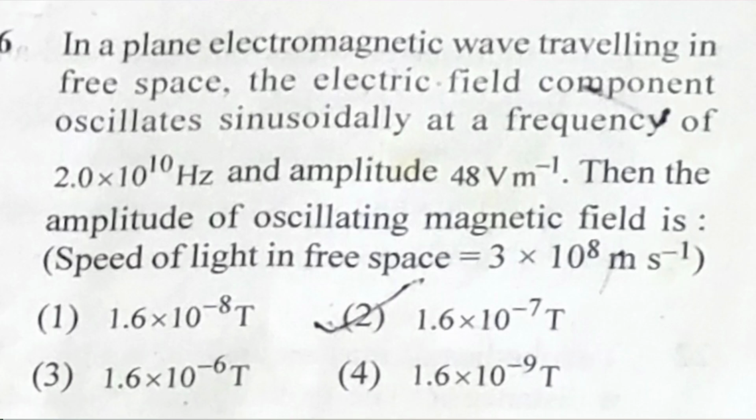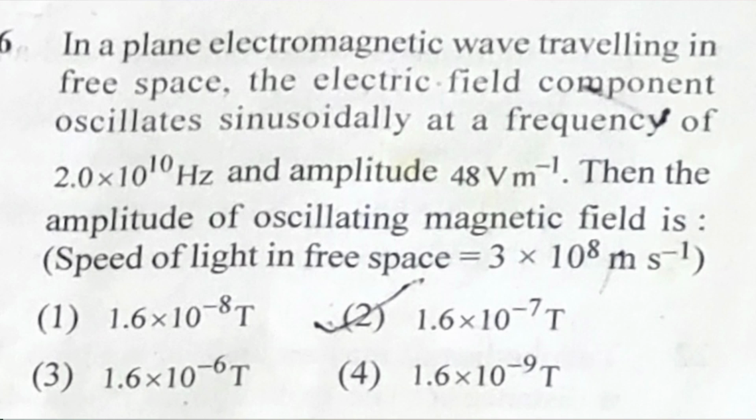In a plane electromagnetic wave traveling in free space, the electric field component oscillates sinusoidally at the frequency of 2.0 into 10 to the power of 10 Hz and amplitude 48 volt per meter. Then the amplitude of oscillation of the magnetic field is, within the bracket, speed of light in free space is given as 3 into 10 to the power of 8 meter per second.